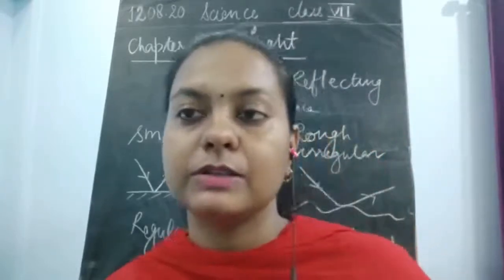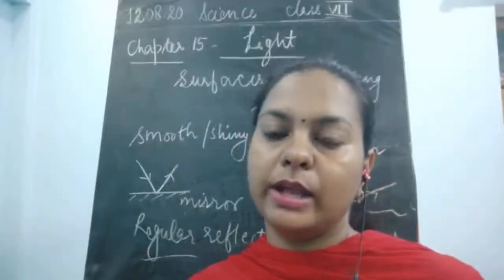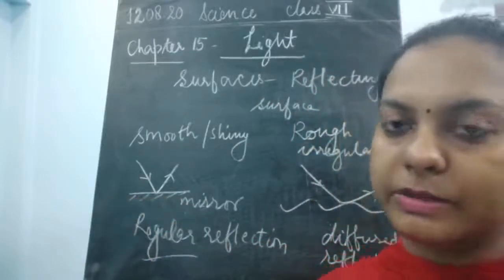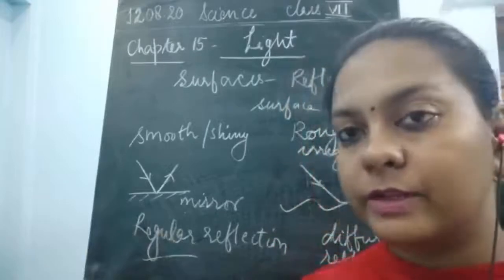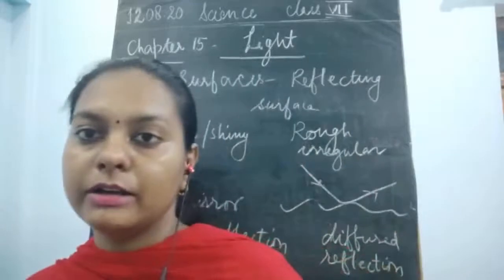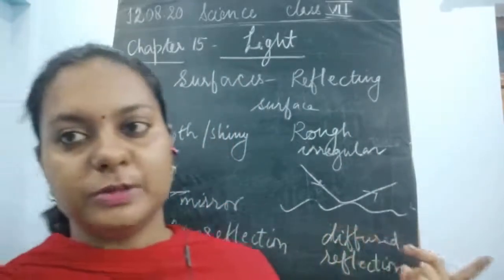So this is going to happen when the image is formed on a smooth surface. The difference between a smooth surface and a rough surface tells us about the type of image which is being formed.